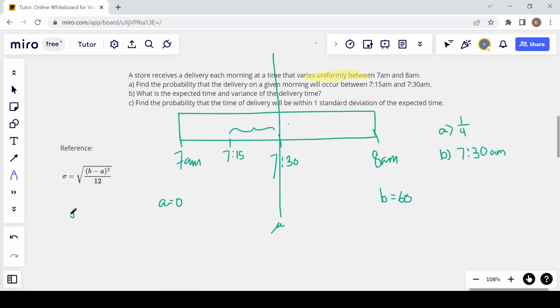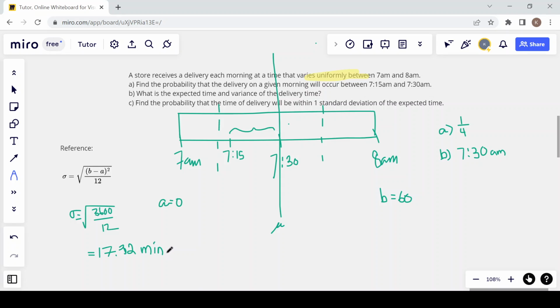So when we calculate the standard deviation of this delivery, it's going to be 60 minus 0, so 60 squared, 3600, divided by 12, and then take the square root of all that. I did that already, so I know that it's 17.32. So one standard deviation to each side of this line at 7:30 a.m. is going to be 17.32 minutes. So it's a little bit past the quarter of the hour. So the spread, anyway, that's all we had to do, is 17.32 minutes.